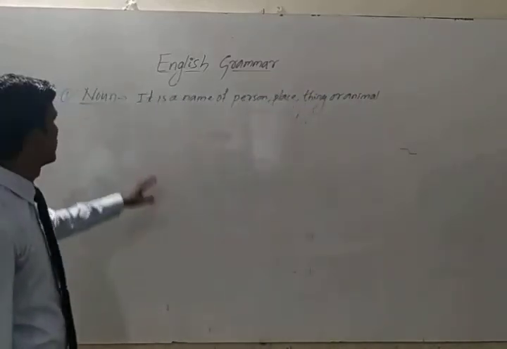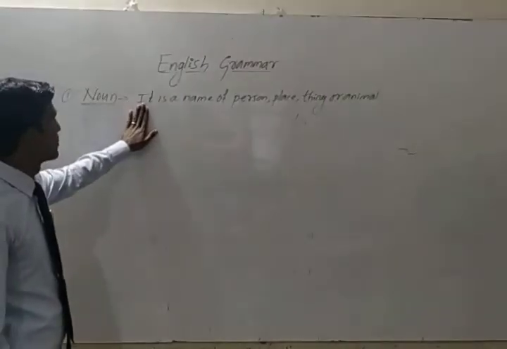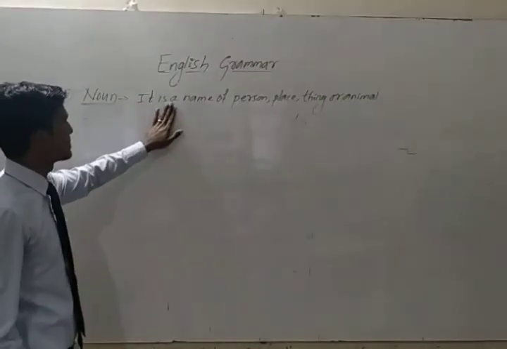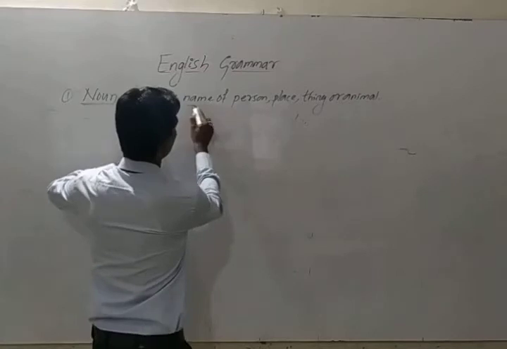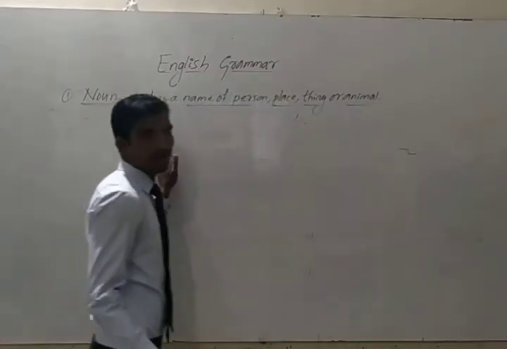Very simple. Noun. The first type of parts of speech is noun. So noun is a name of a person, place, thing or animal.